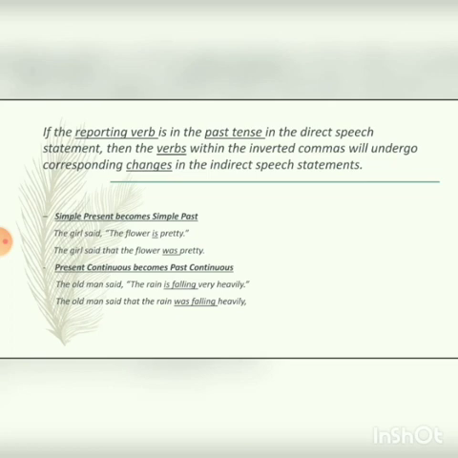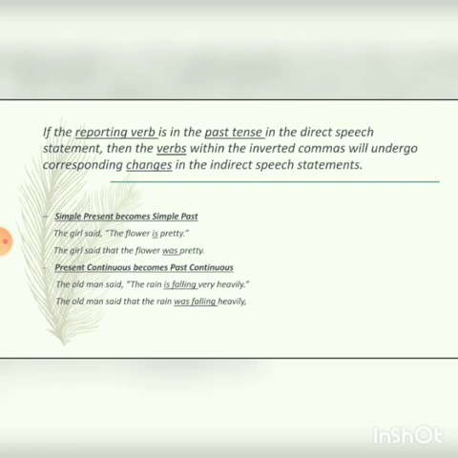The girl said that the flower was pretty. "The flower is pretty" is converted into "the flower was pretty" because the reporting verb "said" is in past tense. Second, present continuous becomes past continuous. It means if the reported speech is in present continuous tense and the reporting verb is in past tense, then the reported speech will convert into past continuous tense.